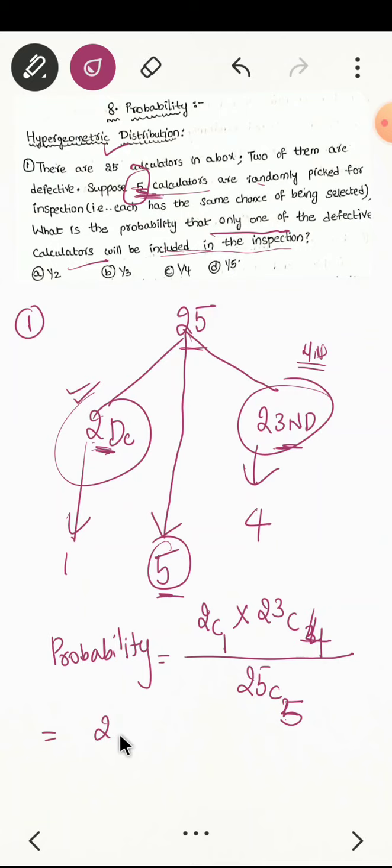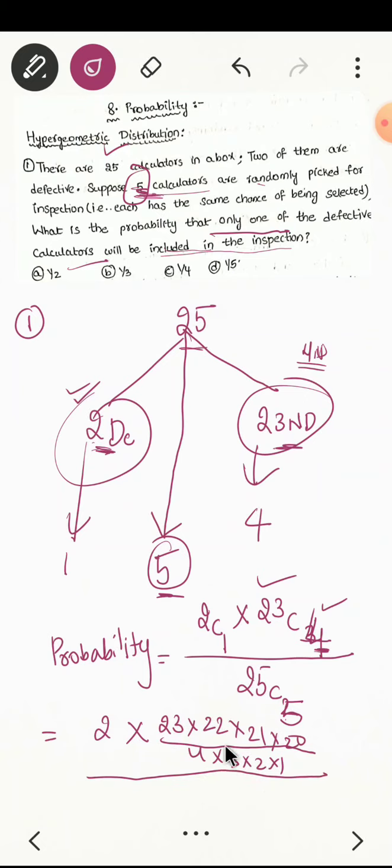Okay, so 2C1 I can write as 2, into 23C4, which is 23 into 22 into 21 into 20, 4 terms, divided by 4 into 3 into 2 into 1, divided by, for 25C5, 25 into 24 into 23 into 22 into 21, 5 terms, then 5 into 4 into 3 into 2 into 1. If you do the calculation, I am getting 1 by 3. So option B is correct.